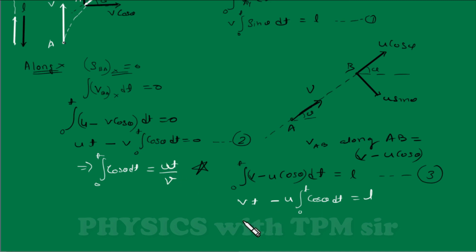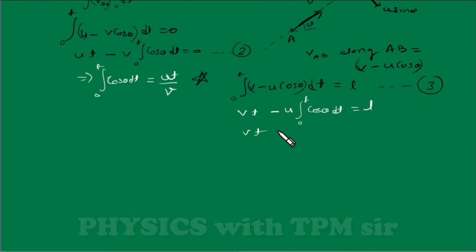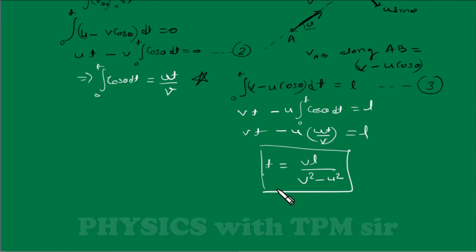So v into t minus u into ut by v is equal to L, and now we will get t equals v into L divided by v square minus u square. So this is the time of meeting.